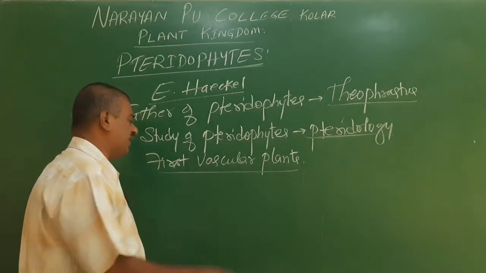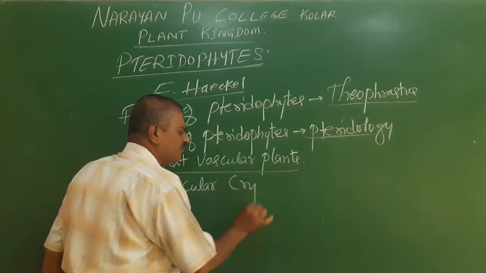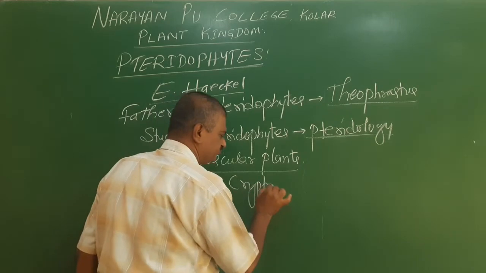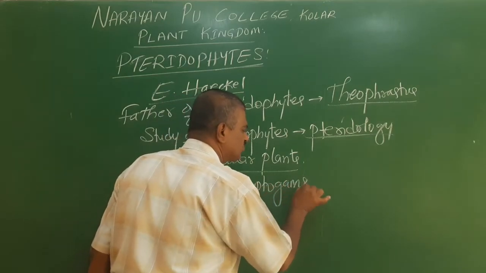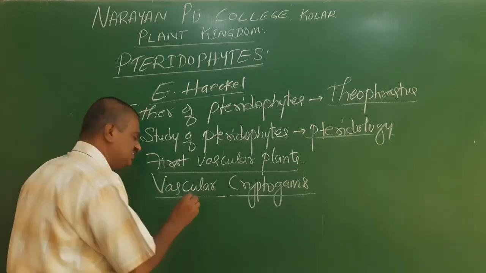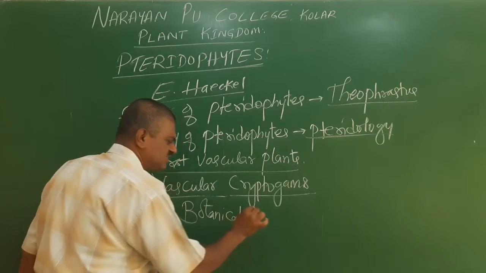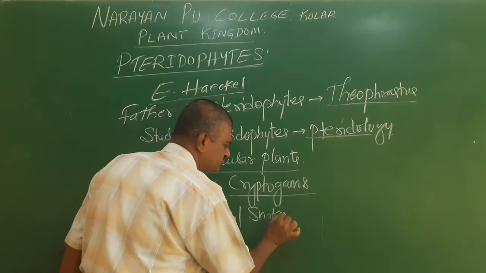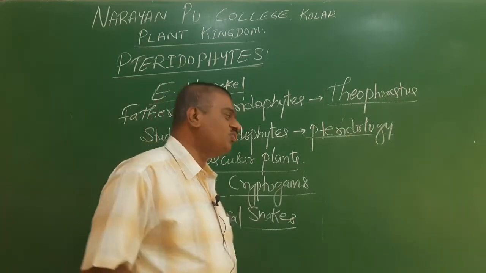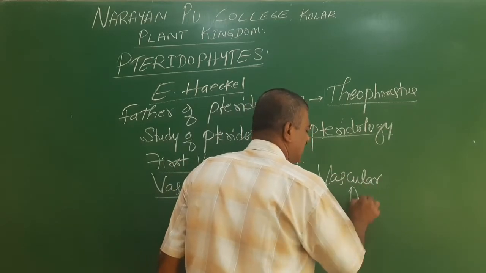They are also called vascular cryptogams. Pteridophytes are also called botanical snakes. They are also called vascular amphibians.